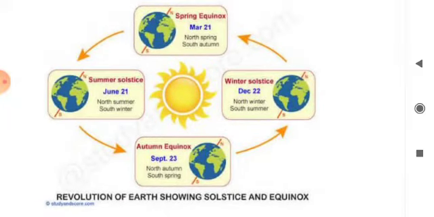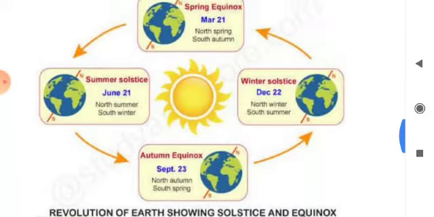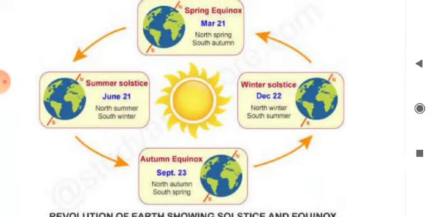After the spring equinox, the sun appears to move north and is directly over the Tropic of Cancer on 21st June. This is termed the summer solstice. On 22nd December, the sun shines overhead on the Tropic of Capricorn in the southern hemisphere. The northern hemisphere has its winter solstice. So 22nd December, winter solstice. Okay.